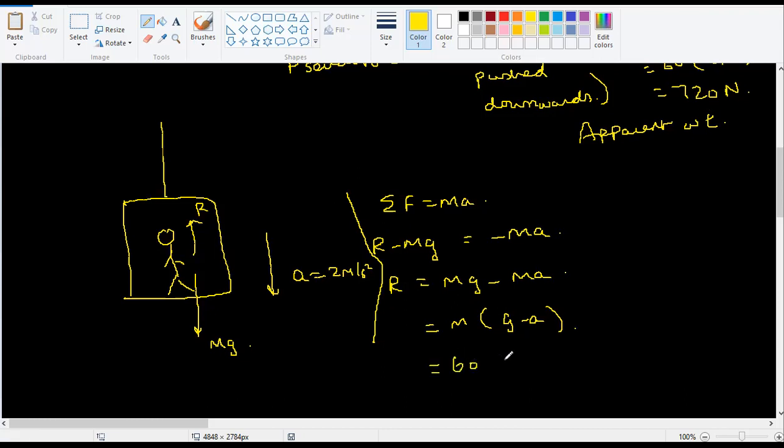So this will be 60 times (10 minus 2), so it will be 8. That means 480 Newton. So instead of 600 Newton, you will be feeling only 480 Newton. Why? Because you are getting pushed upwards, which means how much force I'm giving on the floor will be reduced. That's the idea.